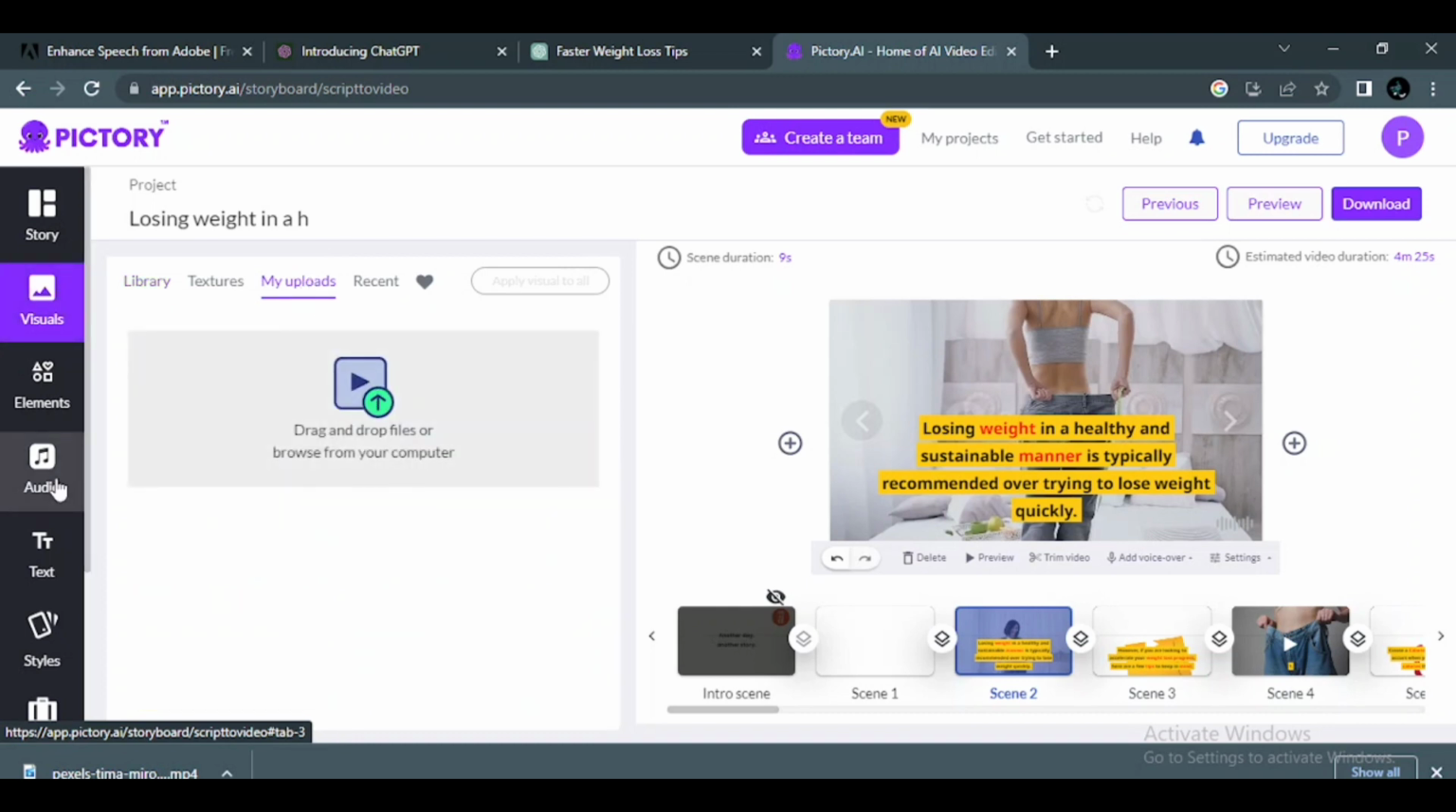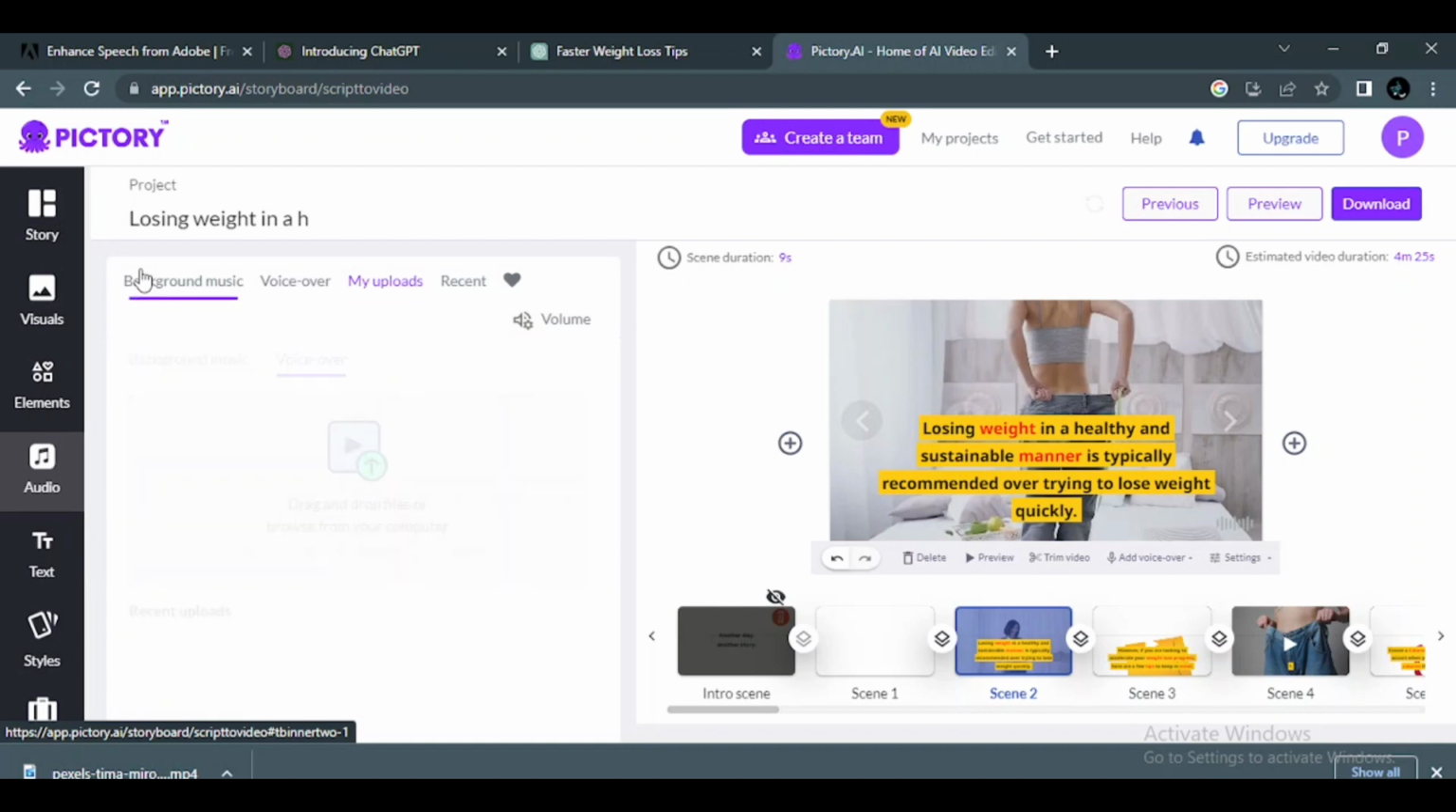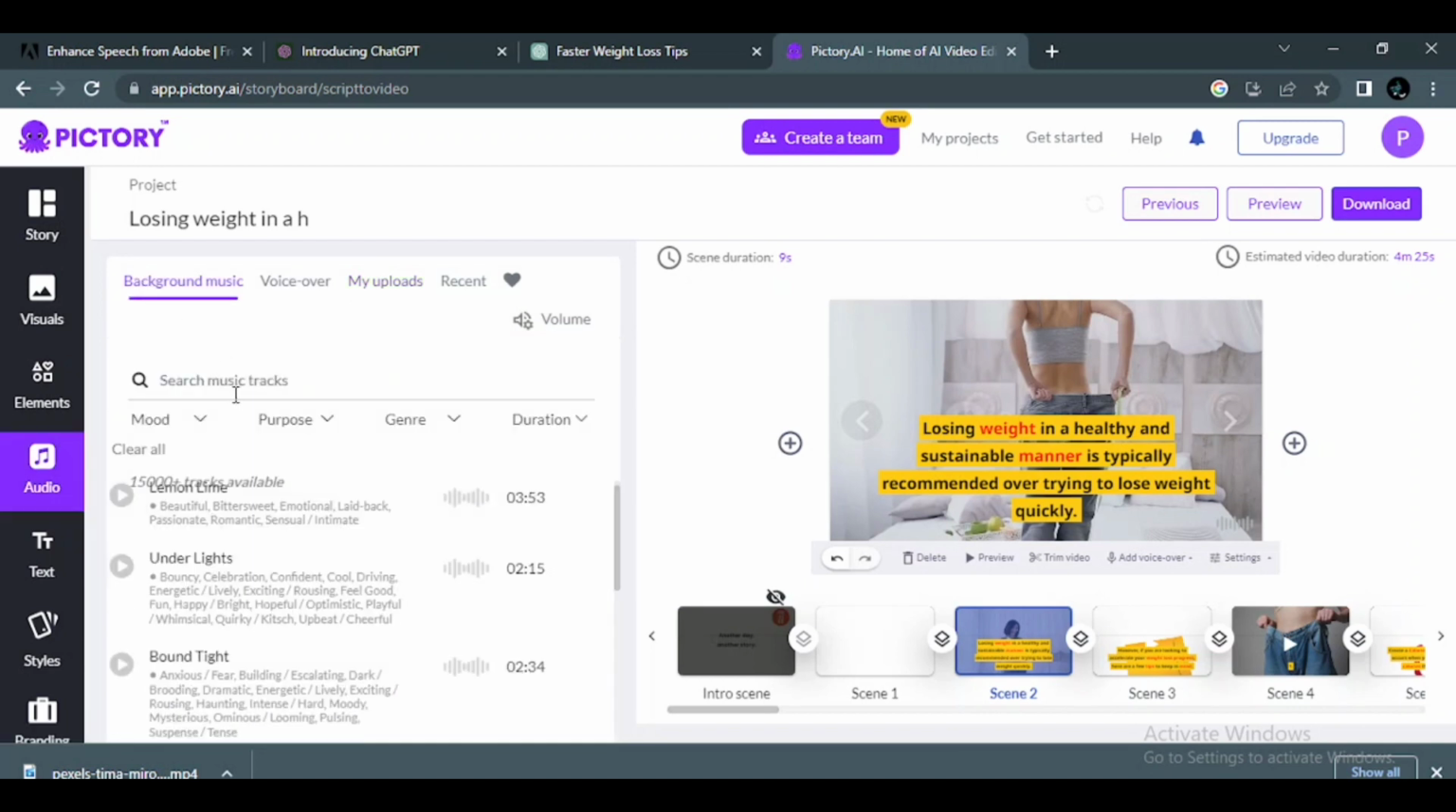To make the video more interesting, you can go to Audio. You can use the background music and also your own voice. And it has some voices also.